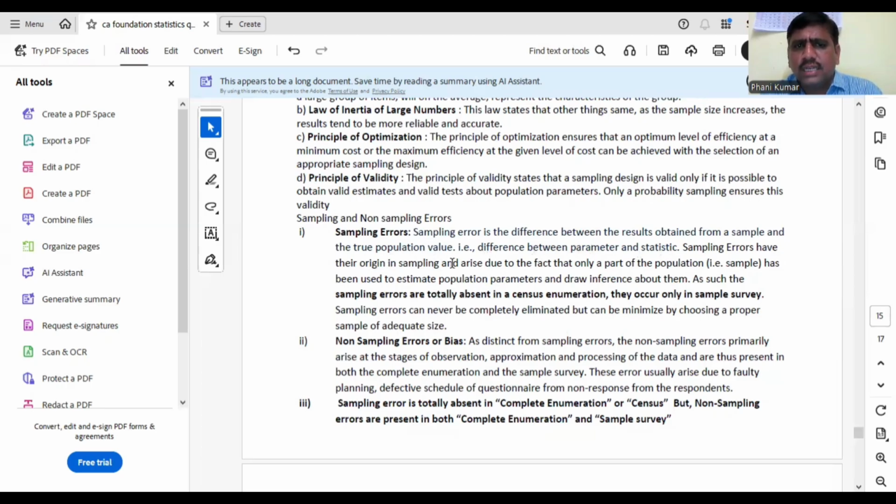Sampling errors have their origin in sampling and arise due to the fact that only a part of the population has been used.